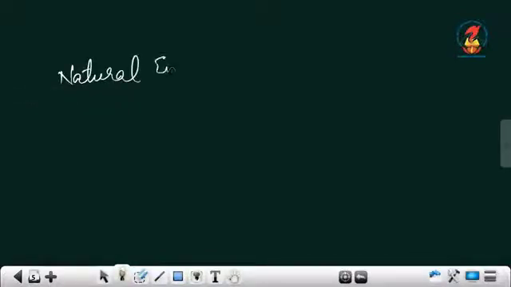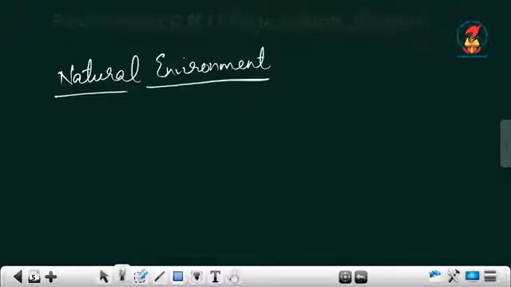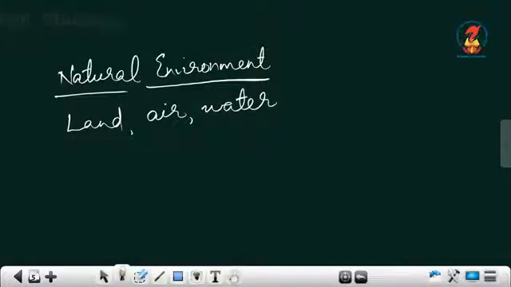Natural environment consists of, what all we said? Land, air, water, then plants and animals.